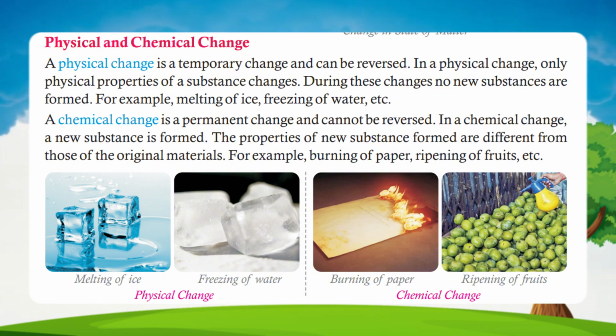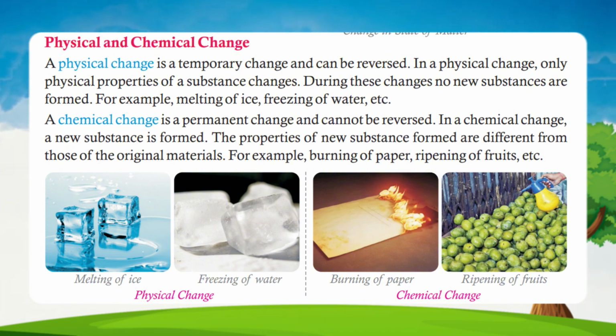Physical and chemical change. A physical change is a temporary change and can be reversed. In a physical change, only physical properties of a substance change. During these changes no new substances are formed. For example, melting of ice, freezing of water, etc.